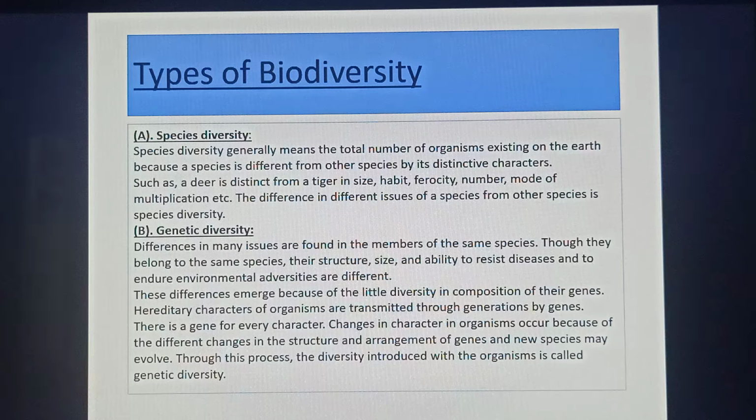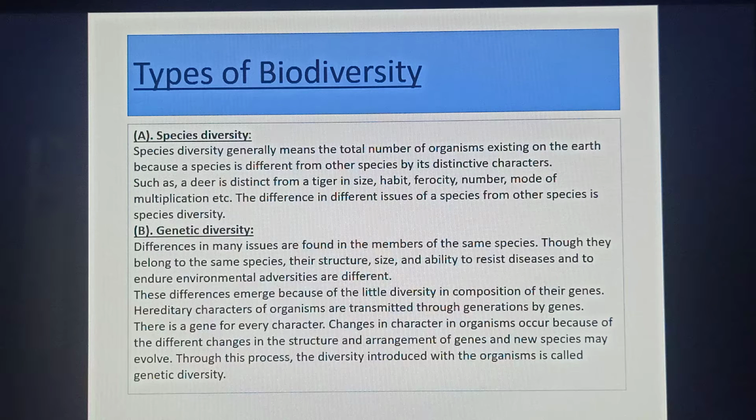Species diversity generally means the total number of species existing on Earth, because a species is different from other species by its distinctive characters, such as a deer is distinct from a tiger in size, habit, ferocity, number, mode of multiplication, etc. The difference of one species from other species is the species diversity.